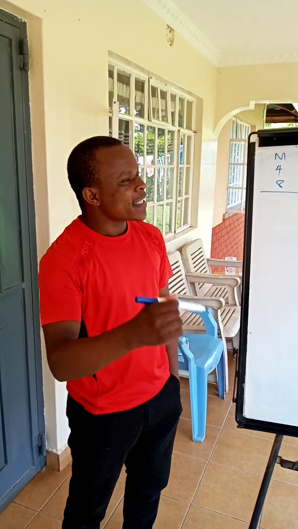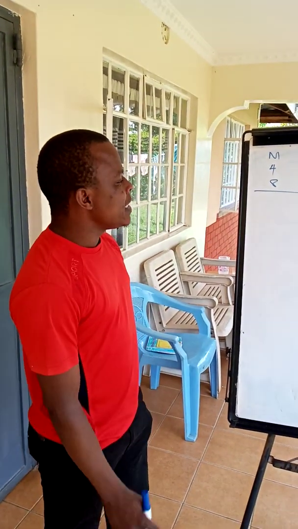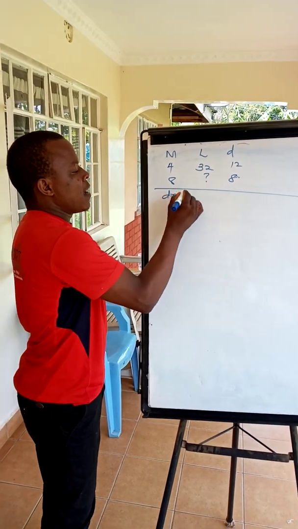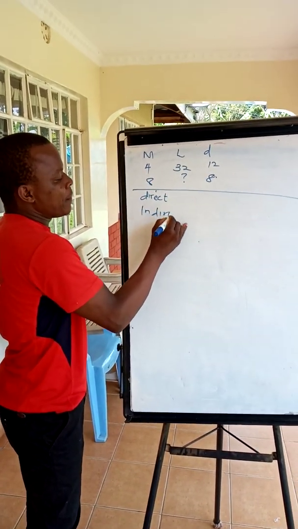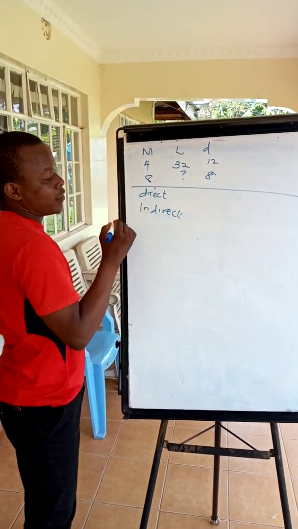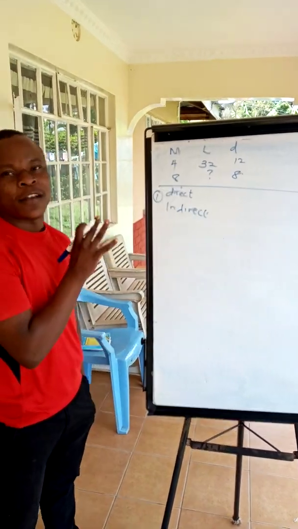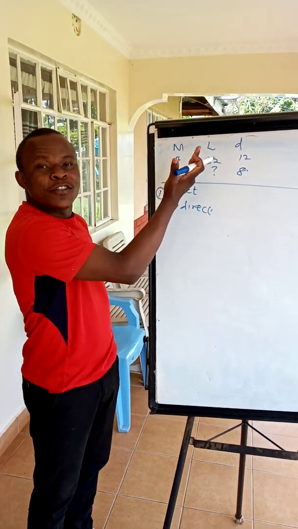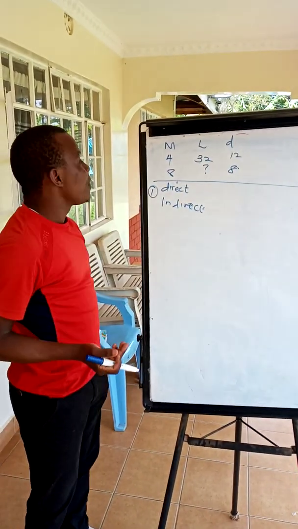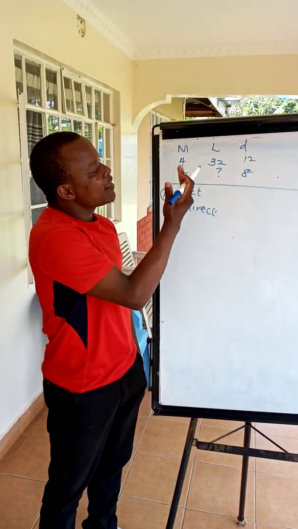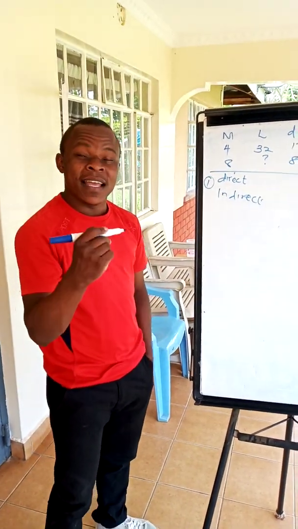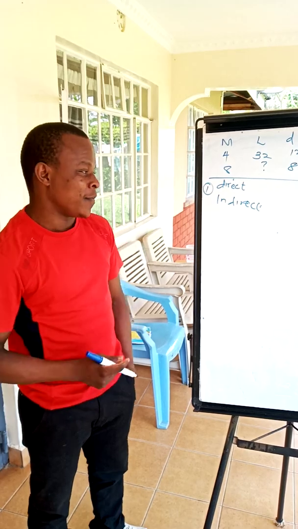So the first thing we need to know is direct and indirect proportions. This is aspect number 1 of this question. We are going to see how men relate to the length done, or how days relate to the length done, and that can be either direct or indirect proportion.